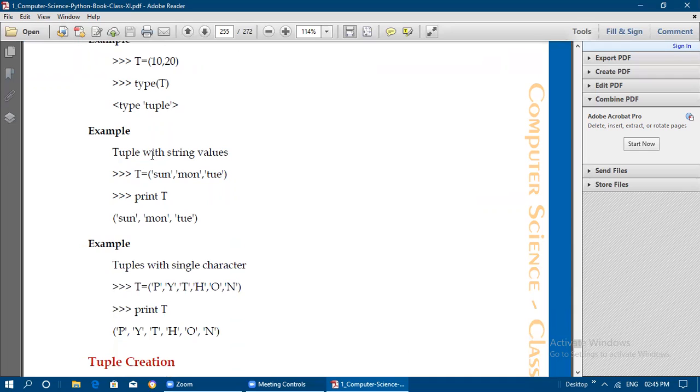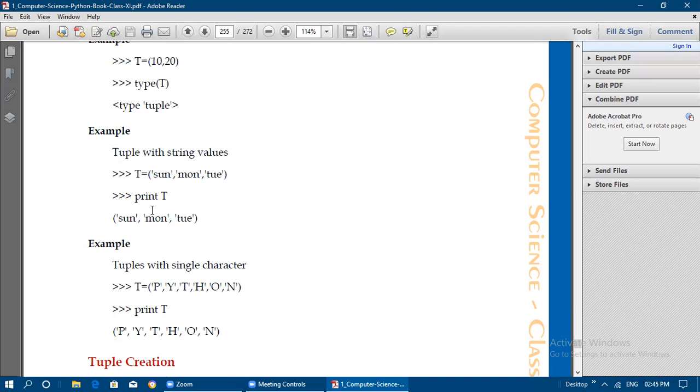Next example, a tuple with string values. Till now we have seen number values. Now we are going to see string values. Strings should always be enclosed within single quotes and separated by commas. So t equals Sun, Sunday, Monday, Tuesday, like that. We have given strings within single quotes and separated by commas.